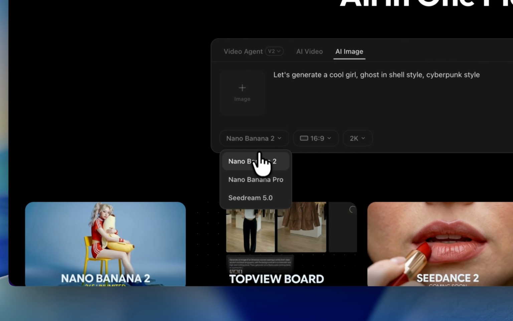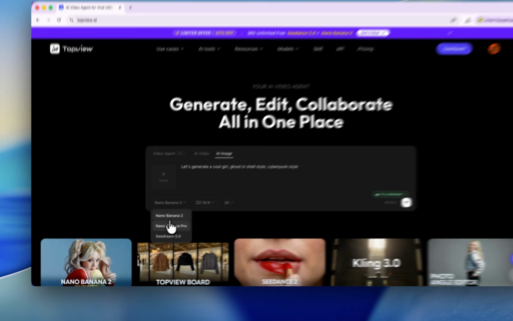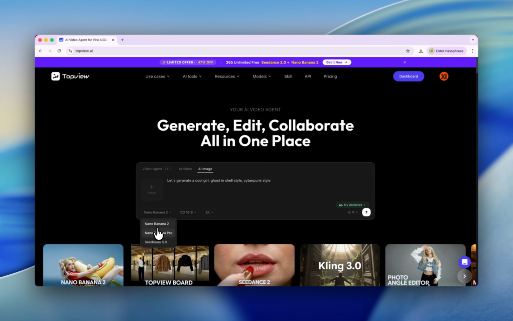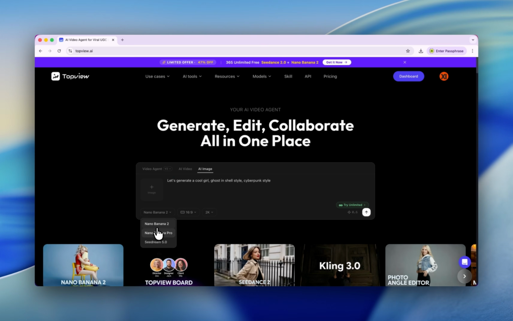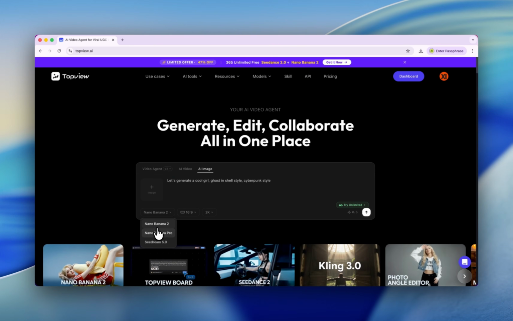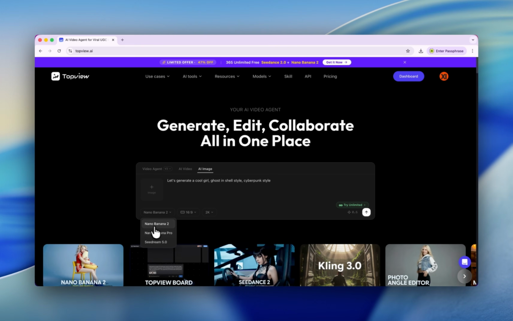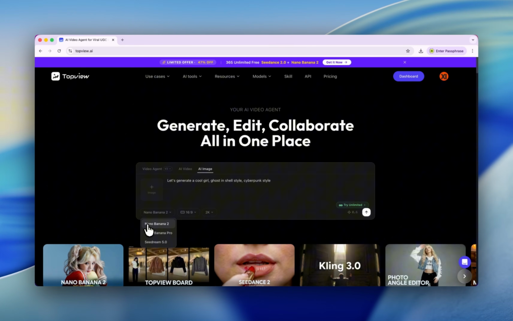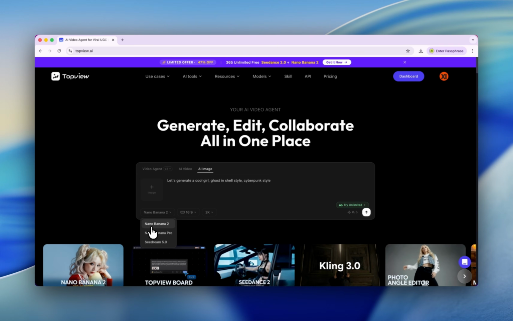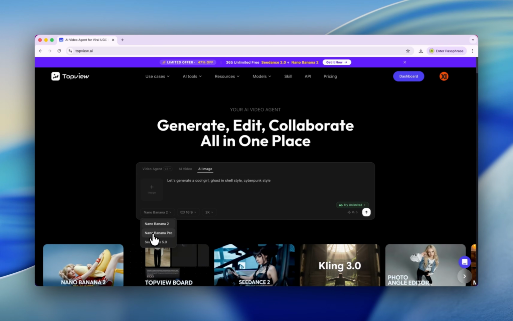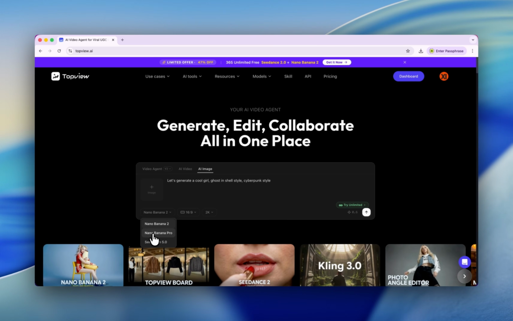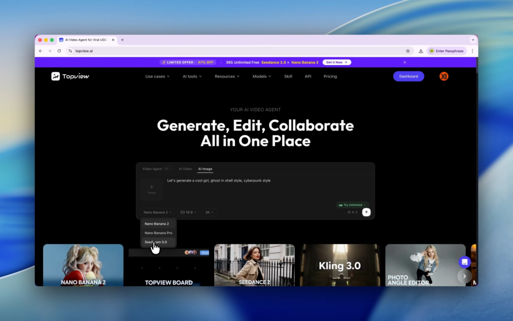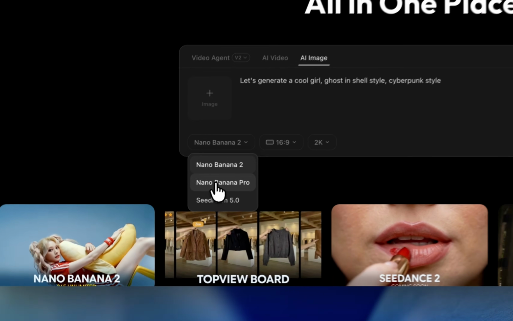And beneath, we have some selections. This is what I like about Topview. You only have 3 choices instead of a long list, but they are the best. First we have Nano Banana 2, which is super economic. And then we have Nano Banana Pro, which is the best in the whole world. And then we have SeeDream. So let's choose Nano Banana Pro.